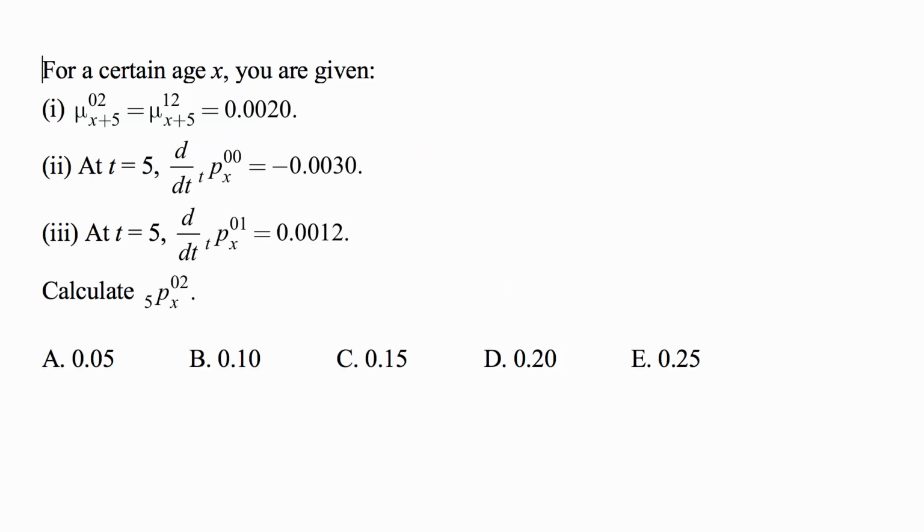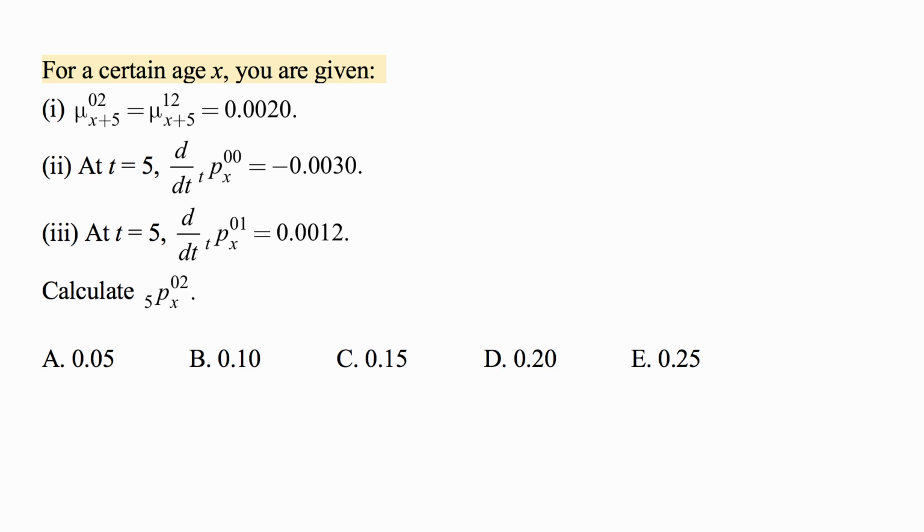For a certain life (x), you are given the following information: the force of transition at x plus 5 from state 0 to state 2 is the same as the force of transition from state 1 to state 2 at the same age, and it's equal to 0.0020.